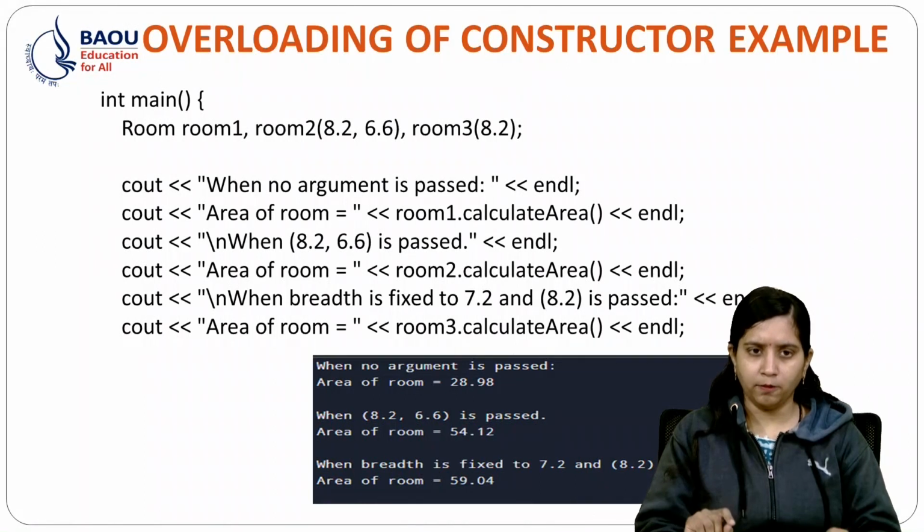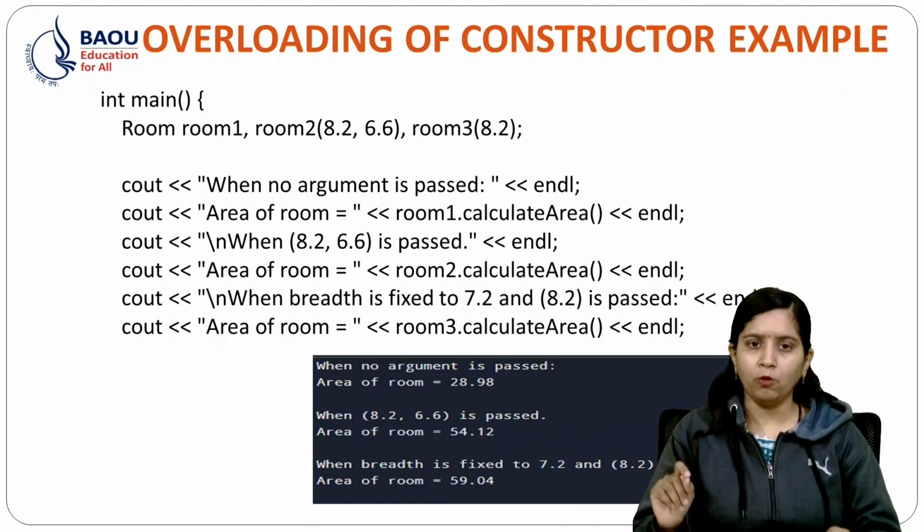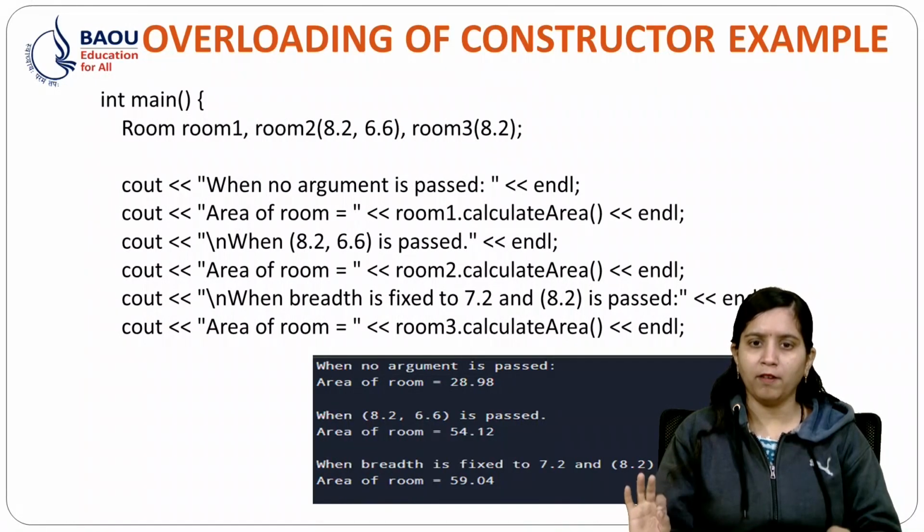Now when I pass 8.2 and 6.6, that will invoke my parameterized constructor with two variables. And in the third, breadth is fixed, that is 7.2, and length is passed as 8.2. So over here my third constructor will be called.